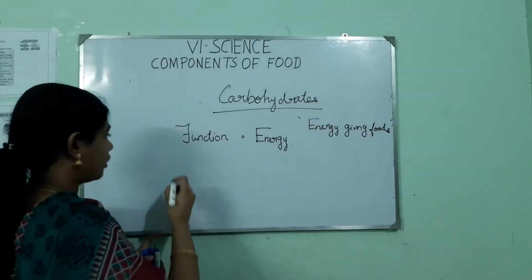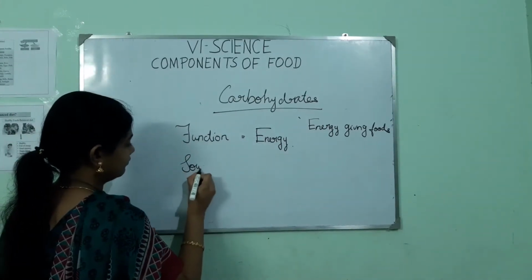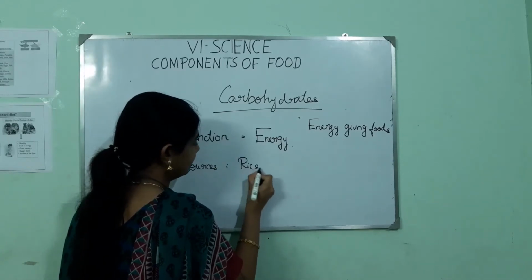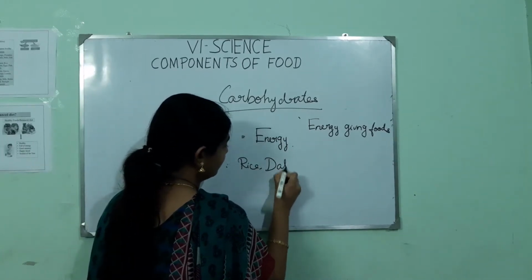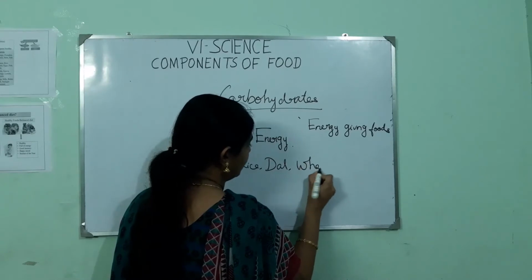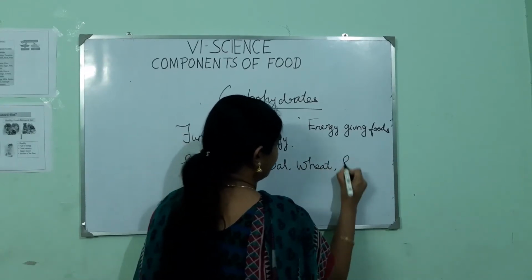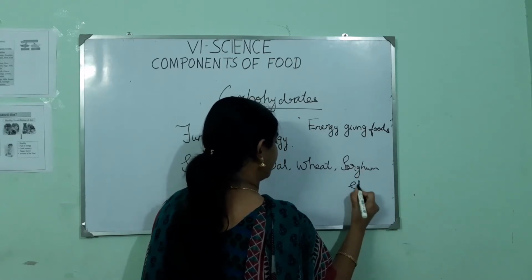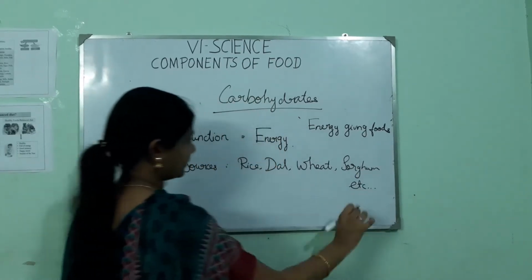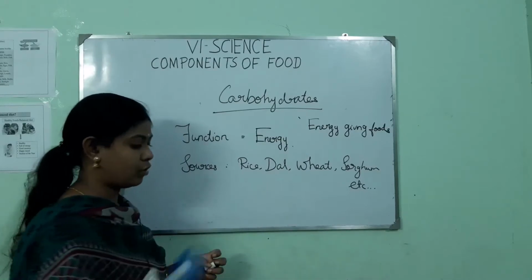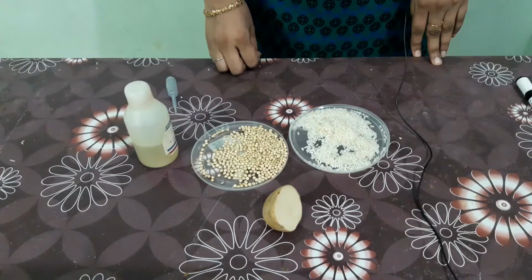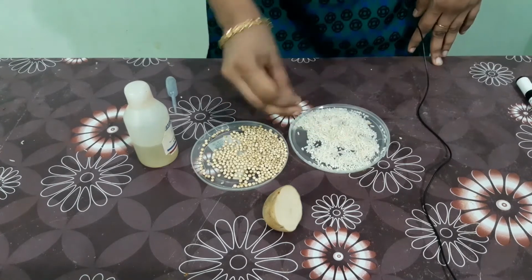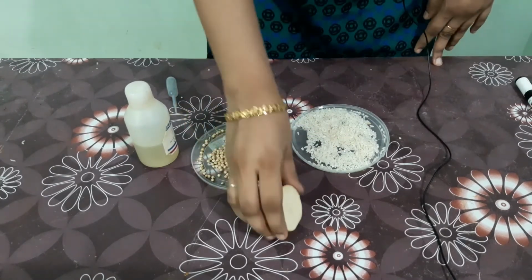The sources of carbohydrates are rice, dal, wheat, sorghum, etc. All these food substances give energy to our body. Examples of carbohydrates are rice, sorghum, and potato.